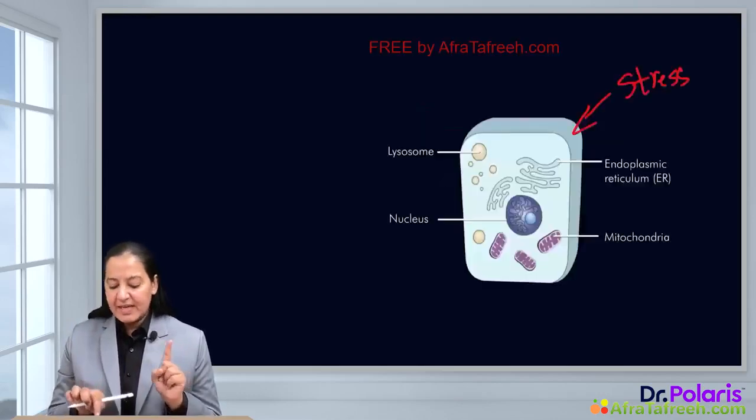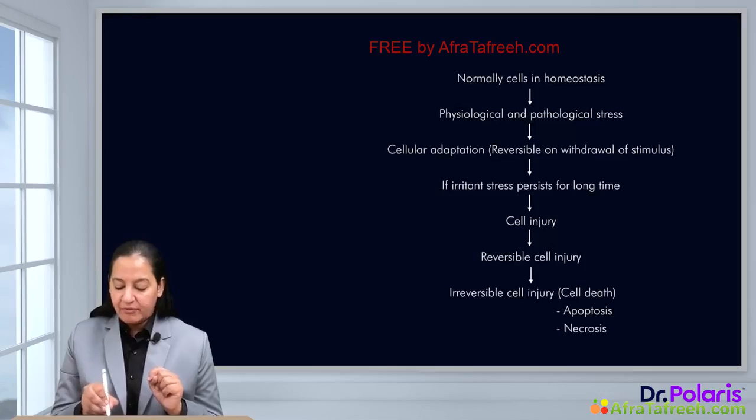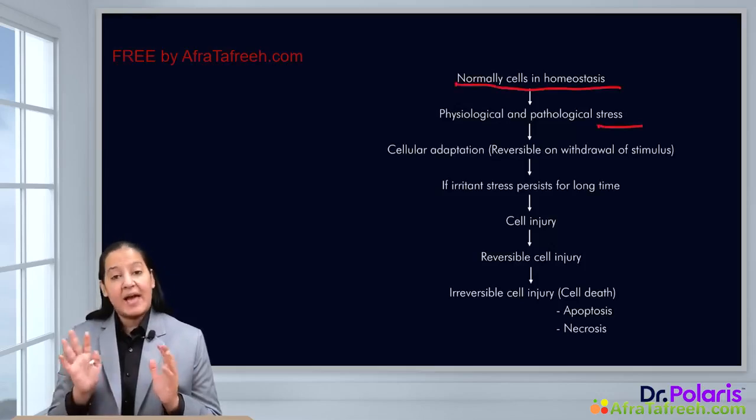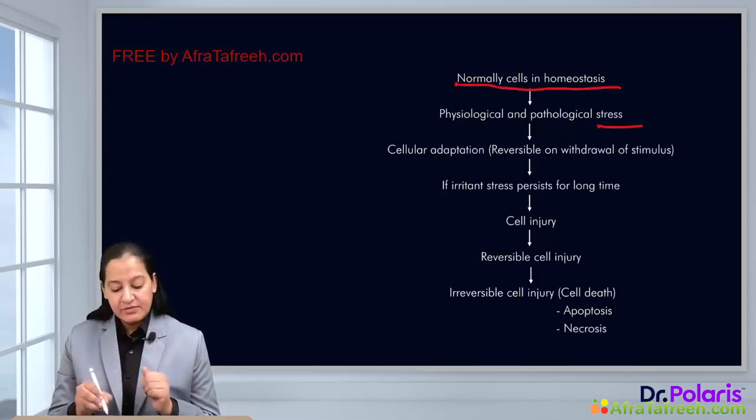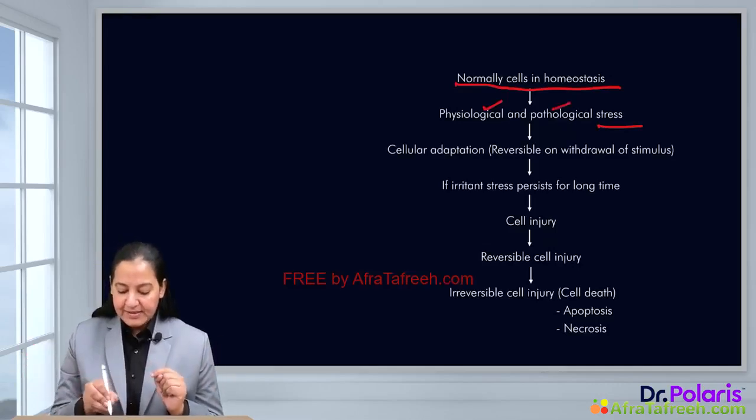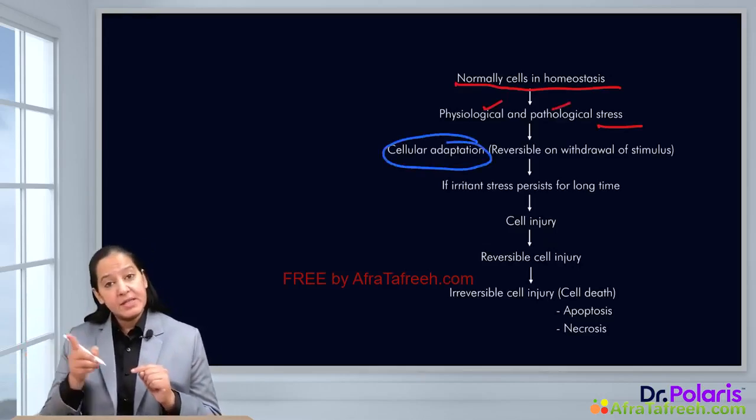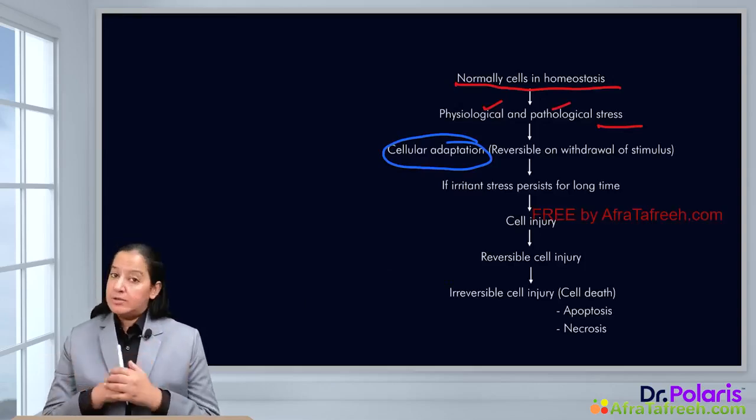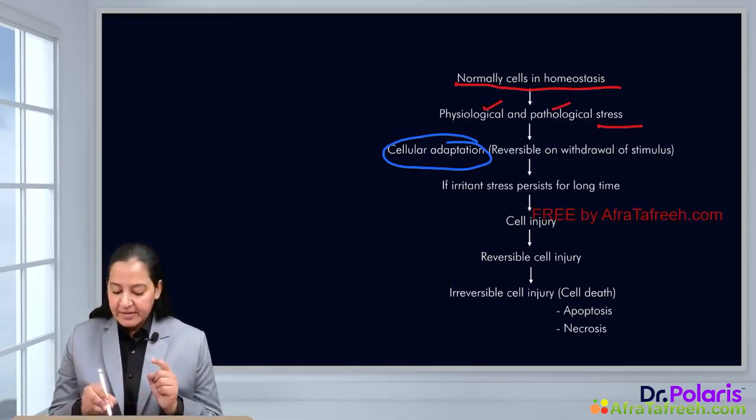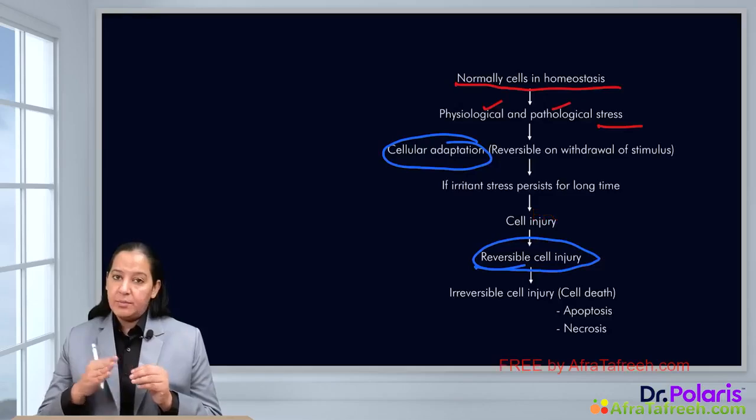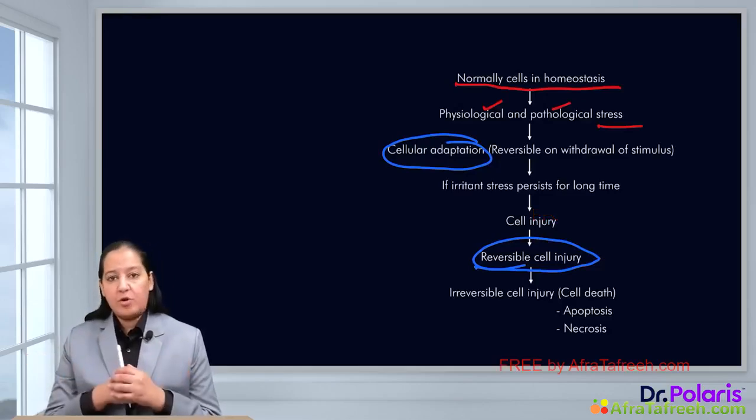So, the first thing the cell does is adaptation. You can see in this flow chart, normally cells are in homeostasis. But whenever any stress acts on the cell, whether physiological or pathological, the first thing taking place is cell adaptation. If the stress still continues and is not removed, the second thing the cell will undergo is cell injury. Cell injury is of two types. The first is reversible cell injury. Still it is reversible. Once you remove the stress, again the cell will take its normal structure and function.